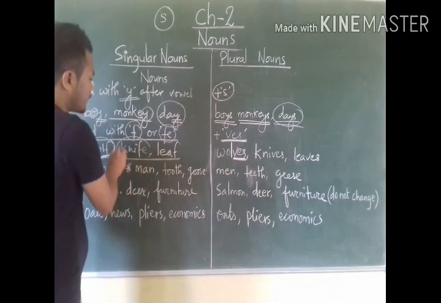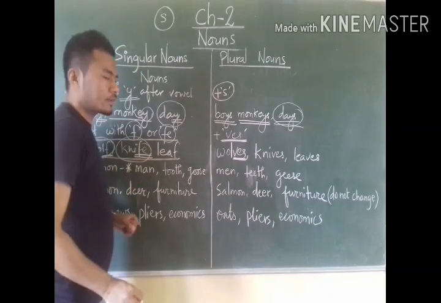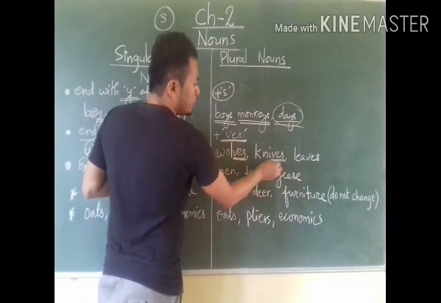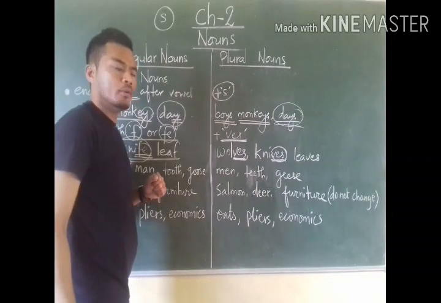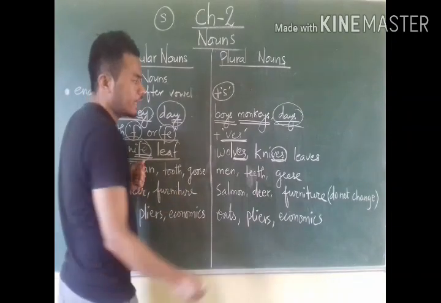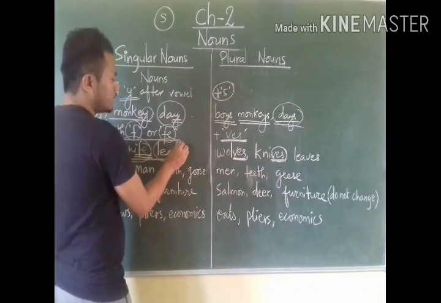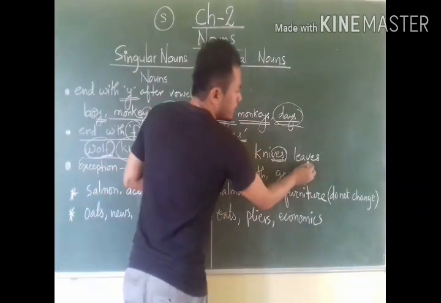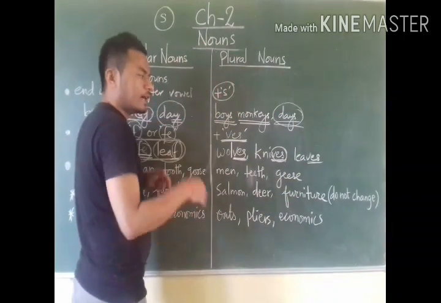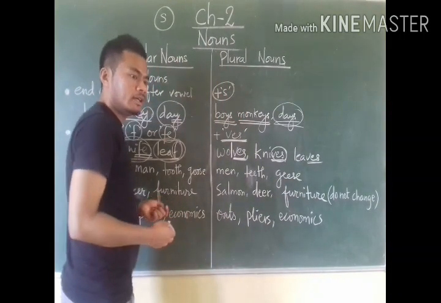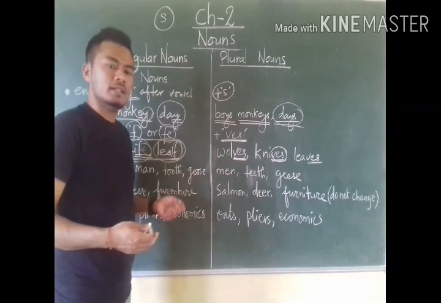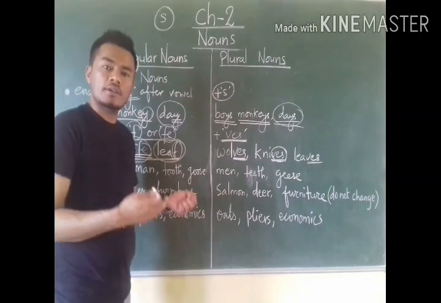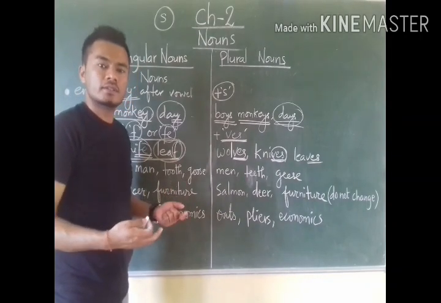In the same way knife ends with f-e. Knife is singular but after removing f-e, if we put ves, it becomes plural, knives. In the same way leaf ends with f, it's singular but after removing f and adding ves, it becomes plural, leaves. There are so many other examples like half, halves, dwarf, dwarfs, thief, thieves, like this.